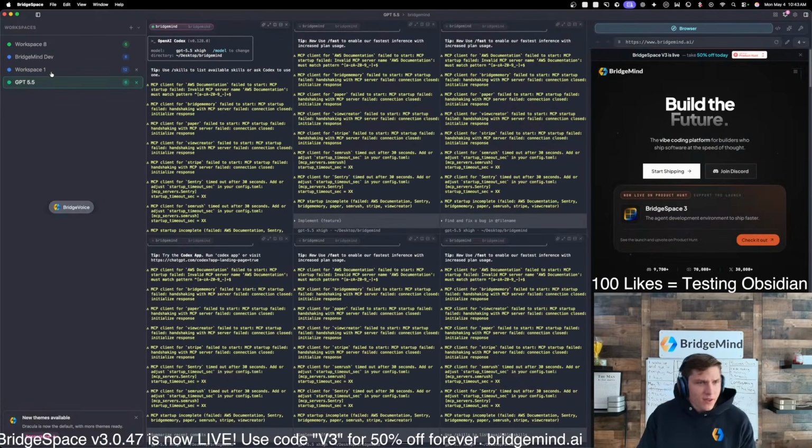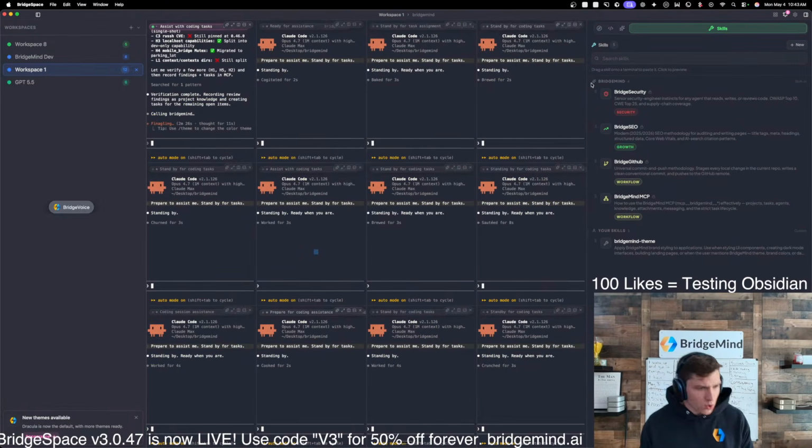But yeah, I think there's a lot of improvements that we're making to BridgeSpace, and we're going to continue to make these improvements, and we're going to continue to market, and things are working out very well. We're at 167,000 in ARR, so we're just going to continue to head in the right direction. Today, we're going to be focused on this BridgeMemory feature. So let's get to 100 likes so that I'm going to test Obsidian really thoroughly, because I want to understand, even from the chat too, what are people liking about Obsidian?